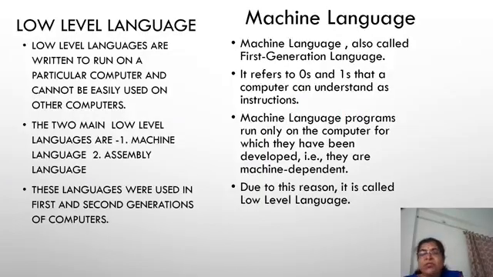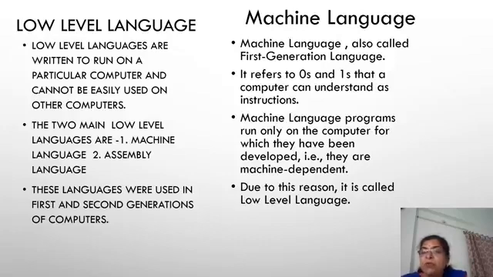Low level languages. Low level languages are written to run on a particular computer and cannot be easily used on other computers. See, they are the first or second generation languages. When first generation computers got developed, at that time these low level languages got developed.